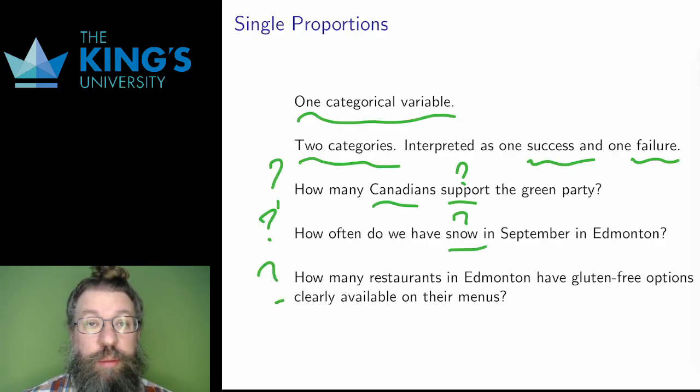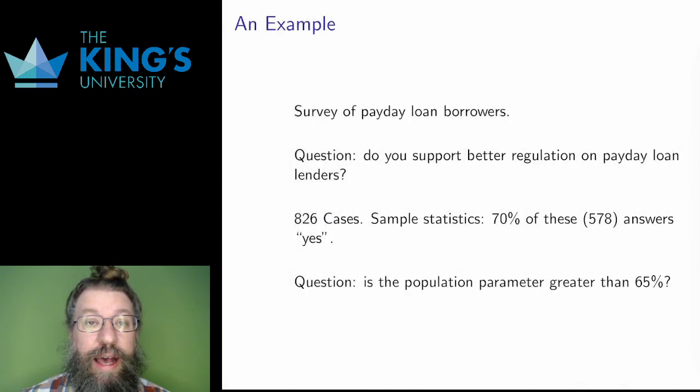How many restaurants in Edmonton have gluten-free options clearly available on their menus? There again is one group, restaurants in Edmonton, and there are two categories. Gluten-free options clearly available or not clearly available. And then there is one percentage. How many restaurants have this?